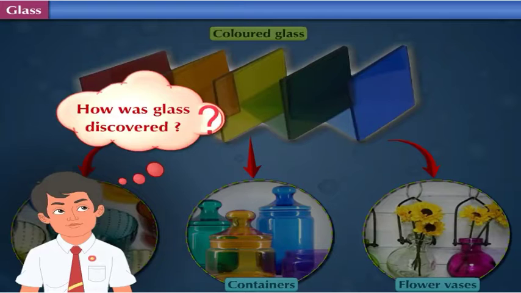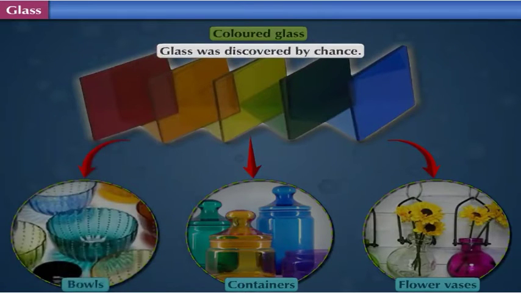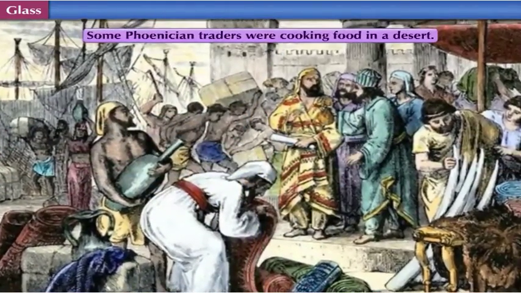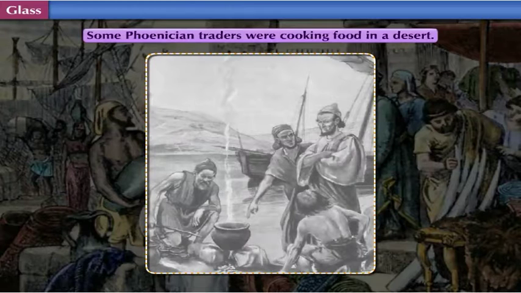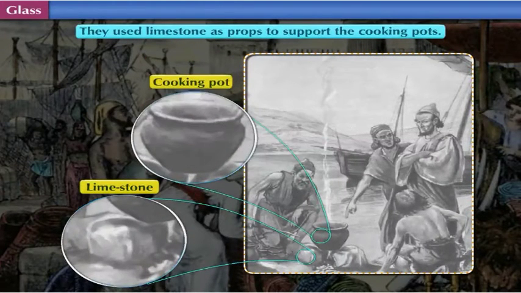How was glass discovered? Glass was discovered by chance. Some Phoenician traders were cooking food in a desert. They used limestone as props to support the cooking pots.